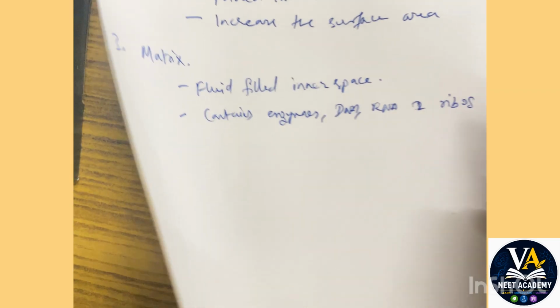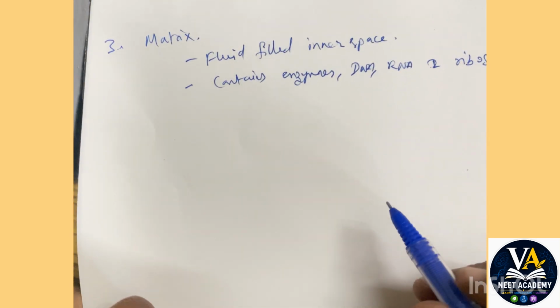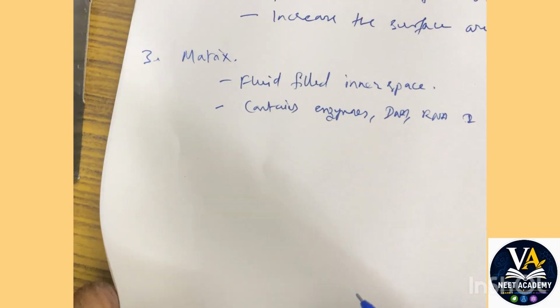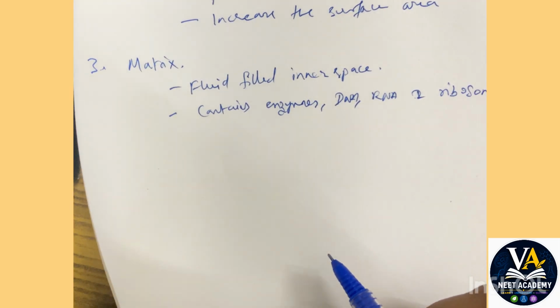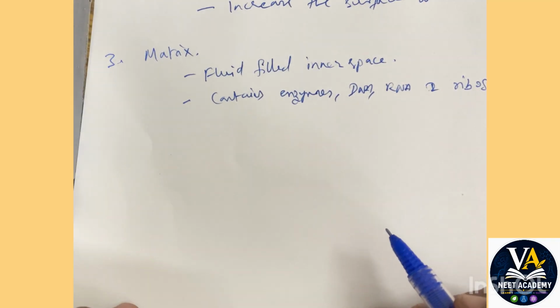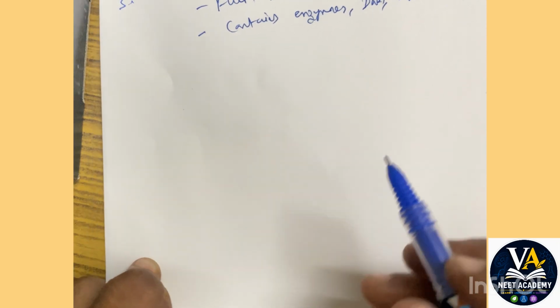So the matrix is the fluid filled inner space. It contains the enzymes, DNA, RNA, ribosomes, etc. of the organelle.